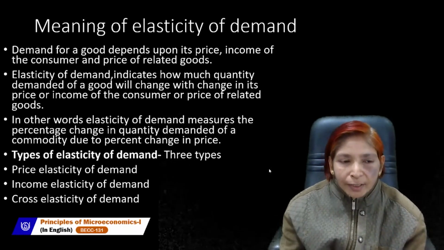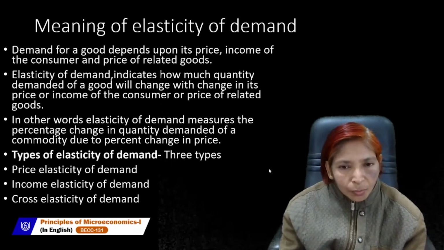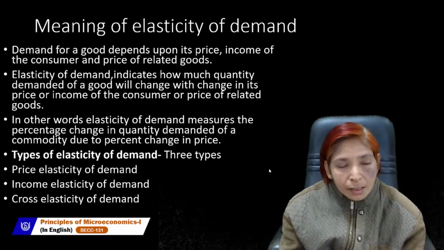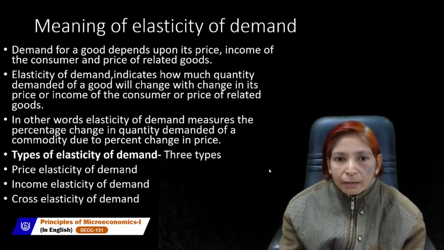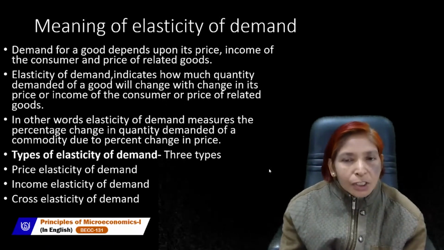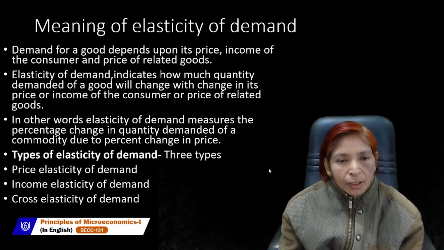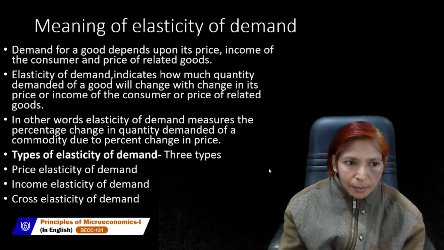So demand is affected by price of the commodity, income of the consumer, and price of related goods. But elasticity of demand indicates how much quantity demanded of a good will change due to change in its price or income of the consumer or price of related goods.